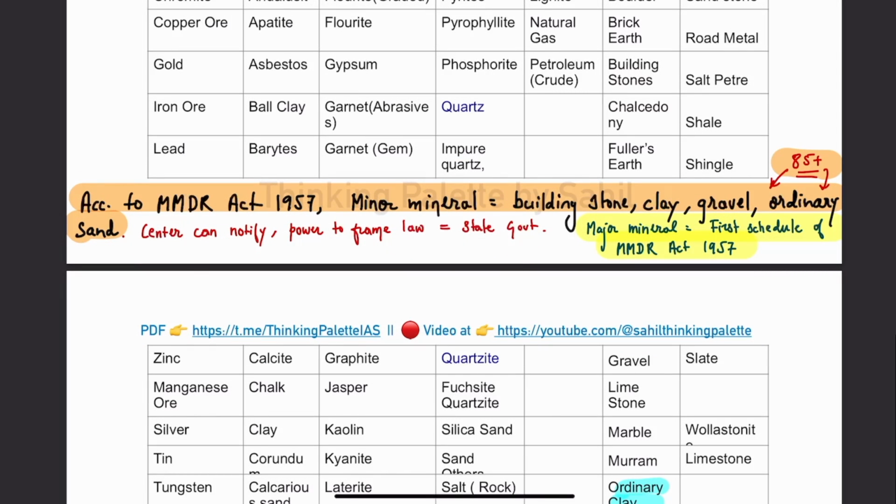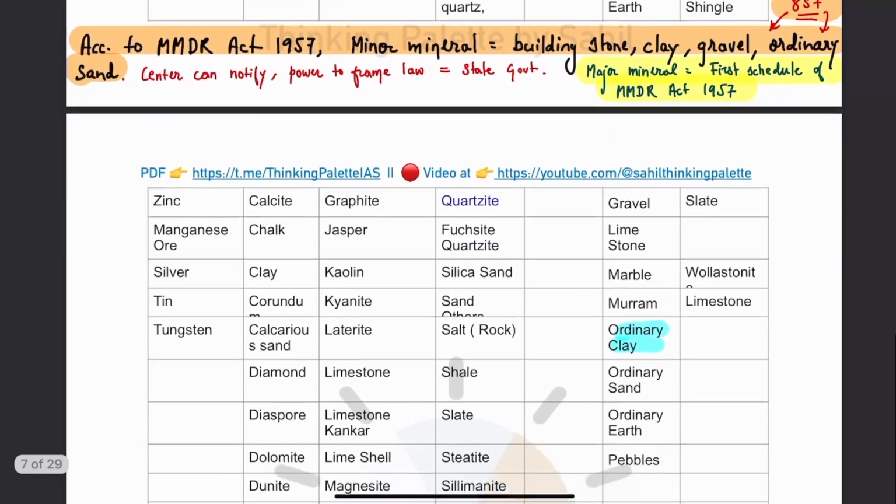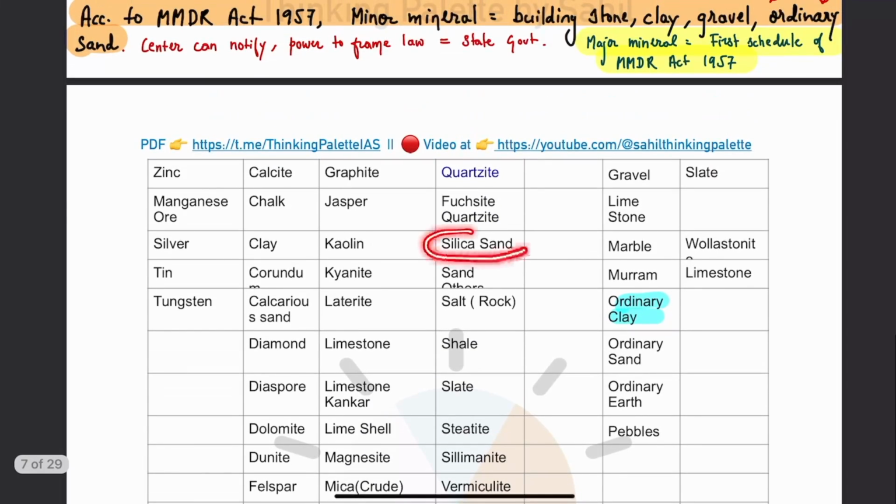Some examples of minor minerals are building stones, clay, gravel, ordinary sand. Understand that we are not talking about specialty sand. For example, silica sand is not a minor mineral, it is a major mineral. In minor minerals we have ordinary sand and ordinary clay.